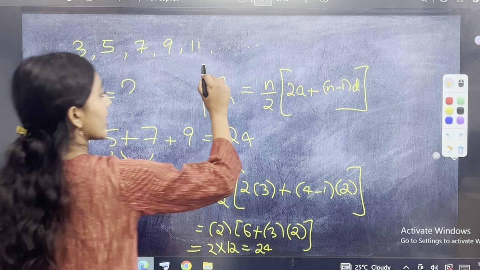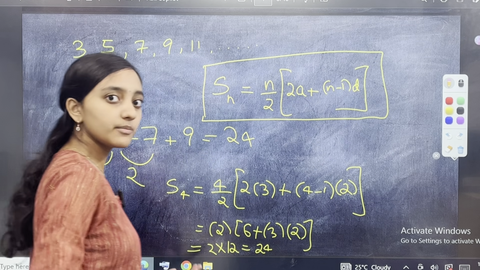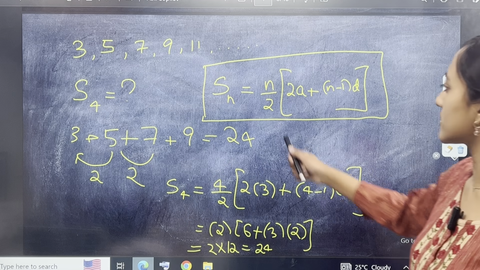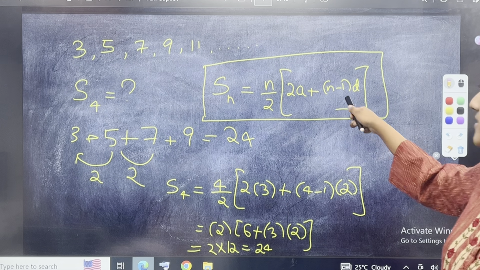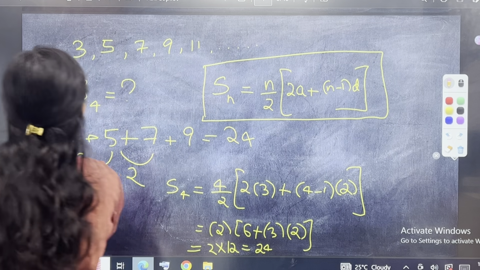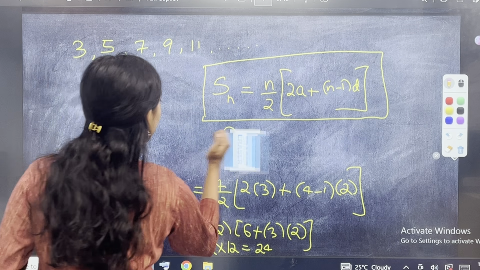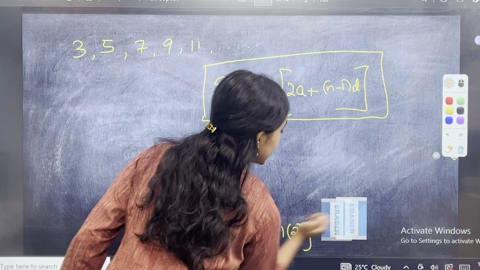So I want you to actually box this formula because it's very important. Suppose you have a 3-mark question on arithmetic progression, you will surely be asked what is the sum of the series. The formula is n by 2 into 2a plus n minus 1 into d. That is the formula. Now I have a little simpler formula to also tell you because I want you to apply it wherever necessary. I will tell you an easier formula.